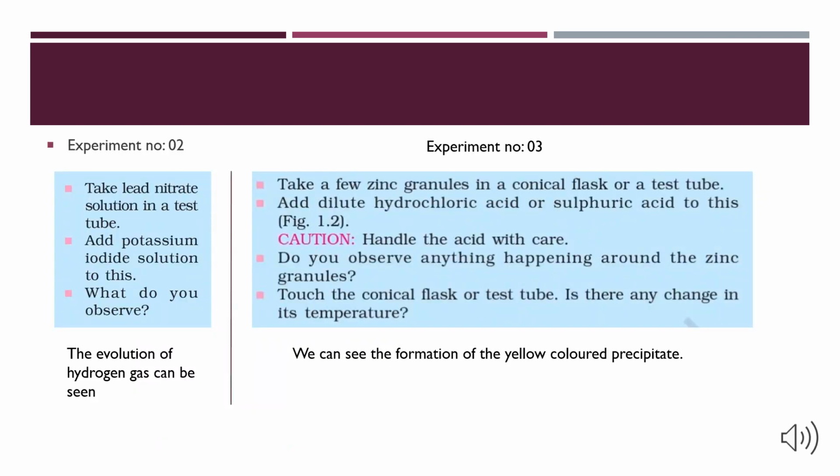Experiment number 2. If we take lead nitrate in a test tube and add potassium iodide solution to it, we can observe the change in the color of the solution. Experiment number 3. Take zinc granules in a conical flask or a test tube. Add a little bit of dilute hydrochloric acid or sulfuric acid to this. We can see that there is an evolution of H2 gas.